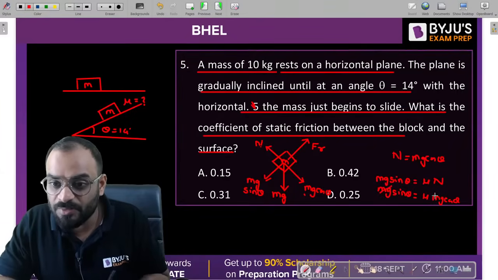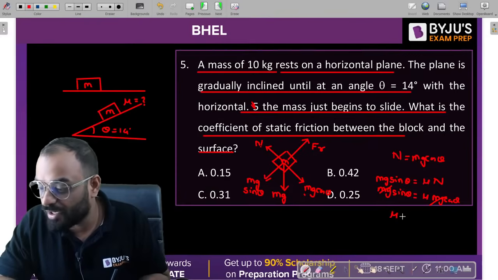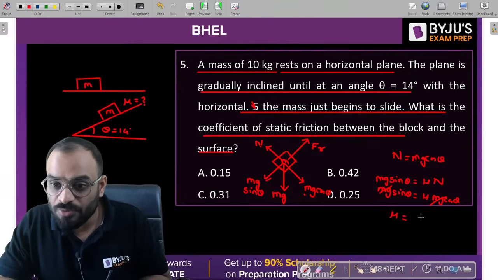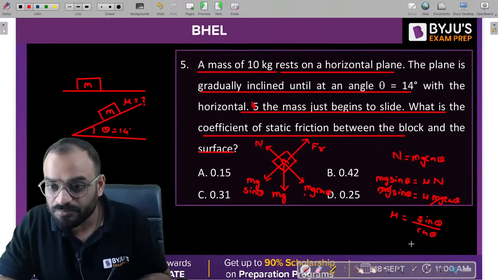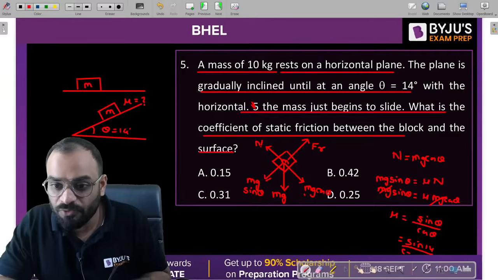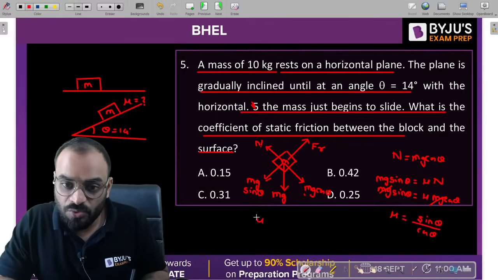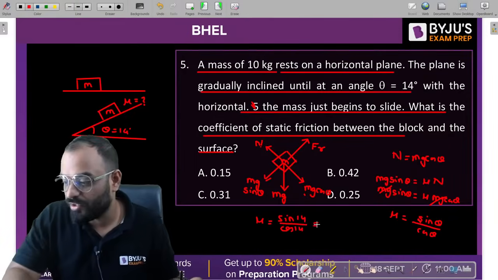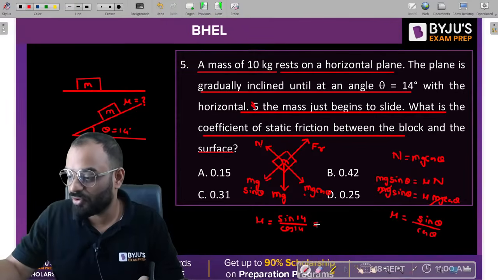Now let's cancel mg and ultimately we will get the value of mu. Okay, so mu is equal to how much? It is sin theta divided by cos theta. So sin 14 degrees divided by cos 14 degrees. Mu is equal to sin 14 divided by cos 14 degrees. We need to use the calculator over here, then only we can solve this.